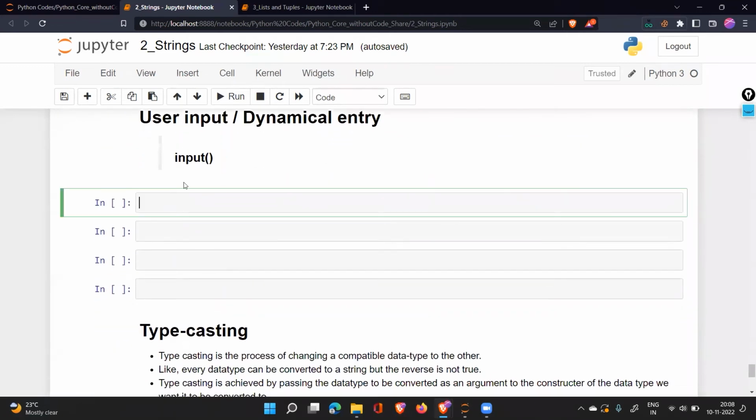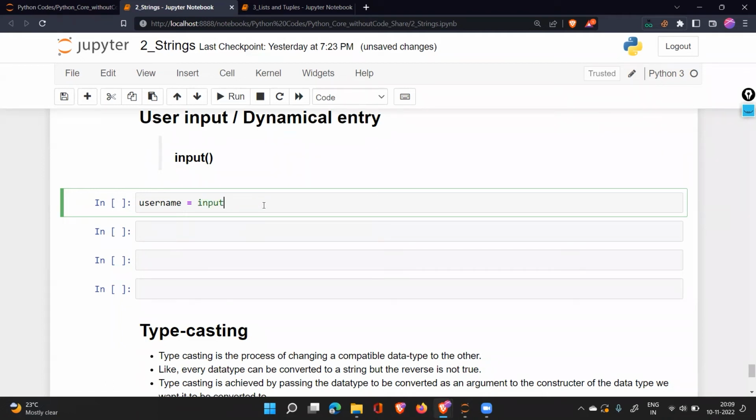What is that format? Let us understand how we take input from the user for any particular data. So let's say you have username is equal to, how do you take input from the user? I can give the username, 1, 2, 3, 4. This is my username that you are giving. And that is a static thing you're doing. But if you want to make a program dynamic, you have to take the input from the user. How do you take input from the user? This is the format for that.